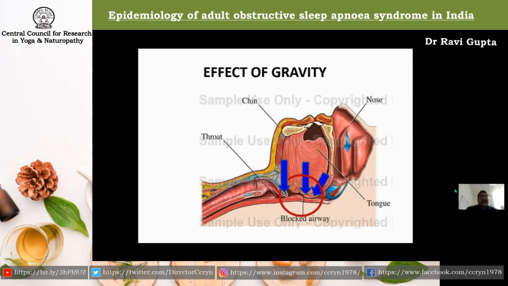So as we have already discussed, when we are sleeping on our back, the tongue is a structure, a muscle mass, which is attached to the bony prominences only on the sides and only on the anterior part. So it falls backward because of the effect of gravity. And if there is a high amount of muscle mass in the tongue, if the parapharyngeal pad of fat is large, which pushes the pharynx anteriorly, and the muscle tone is low, then it actually blocks the upper airway.